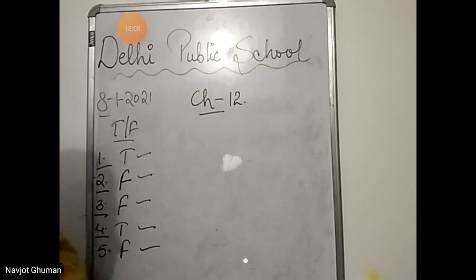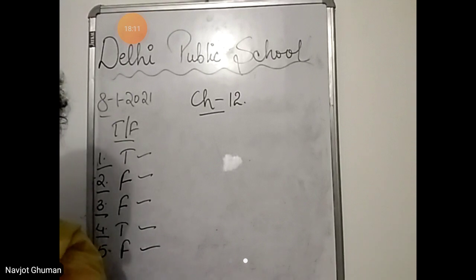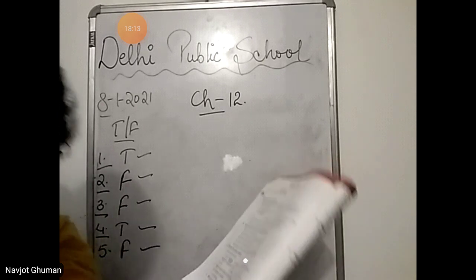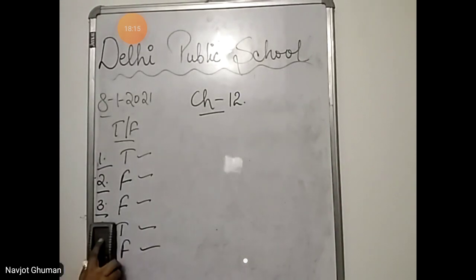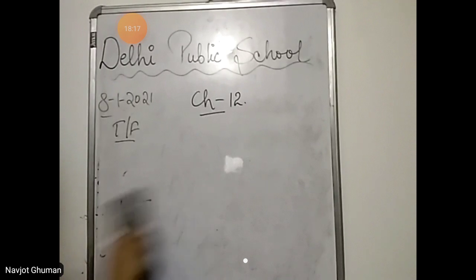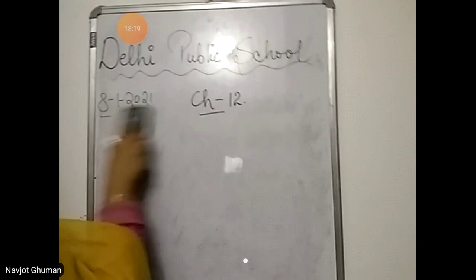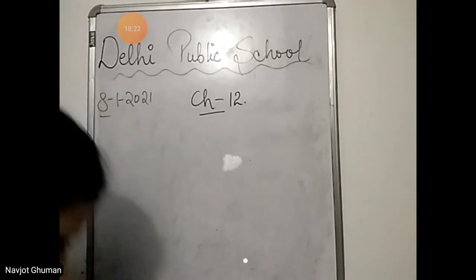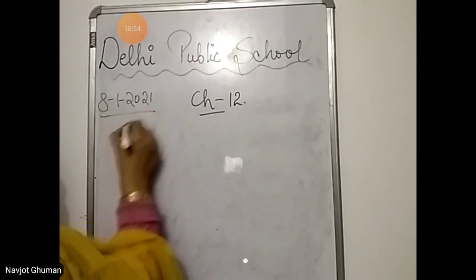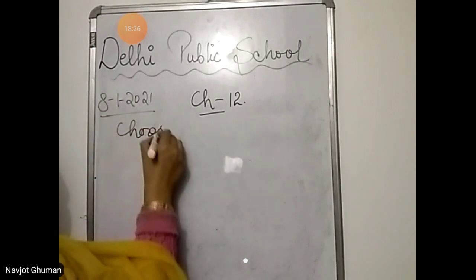Now come to choose the correct options. Choose the correct option.